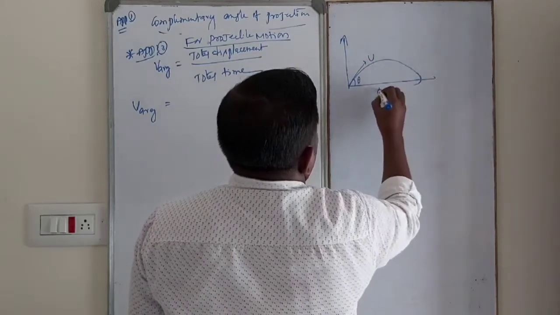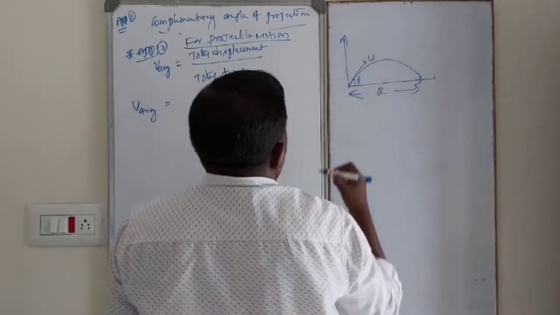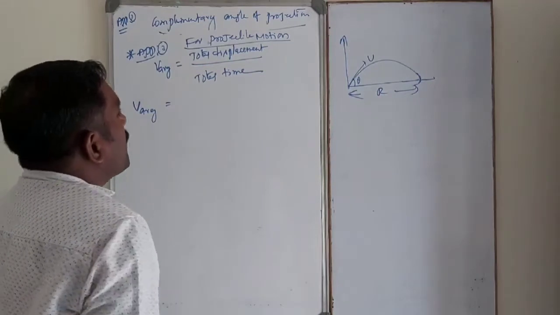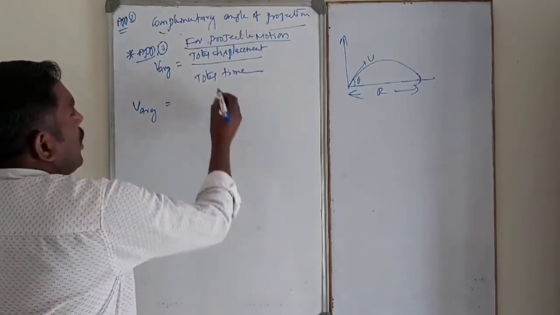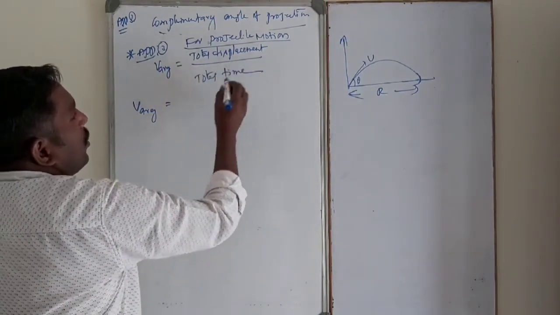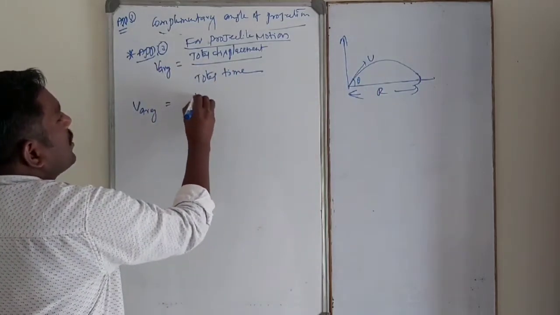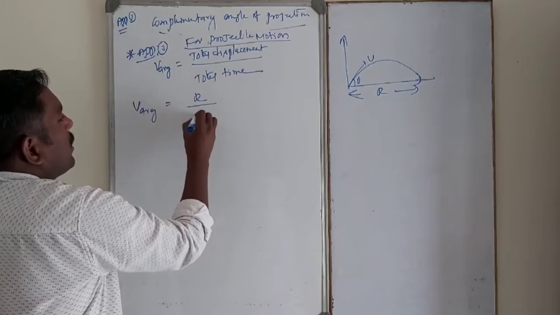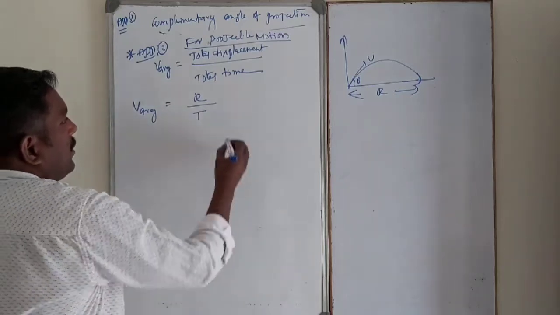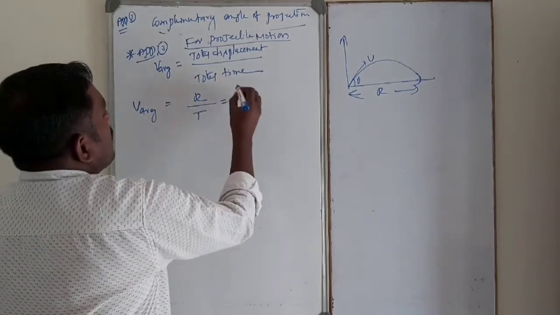Then this is the maximum range. So total displacement by total time. Total displacement is nothing but the range, by total time, which is the time of flight.